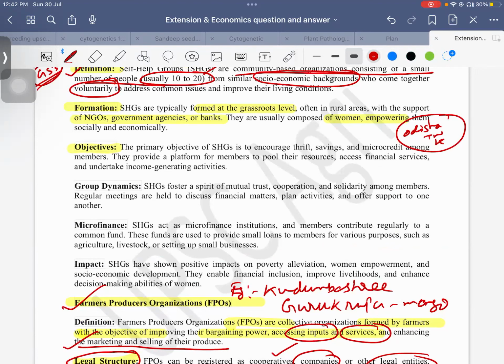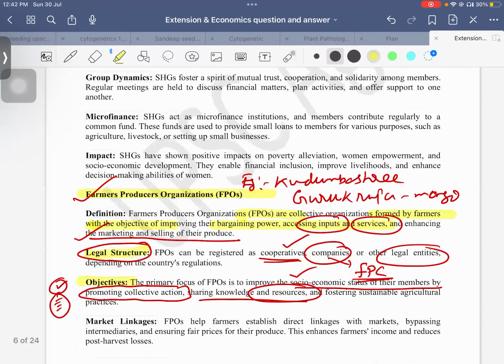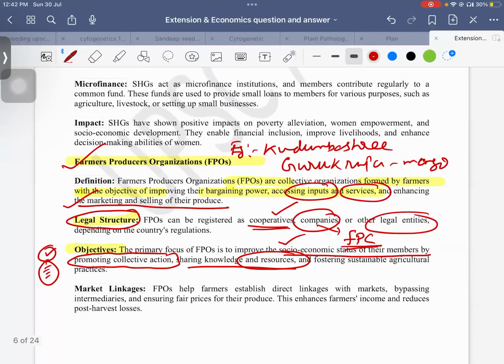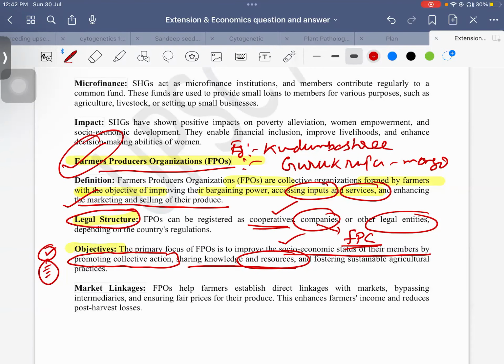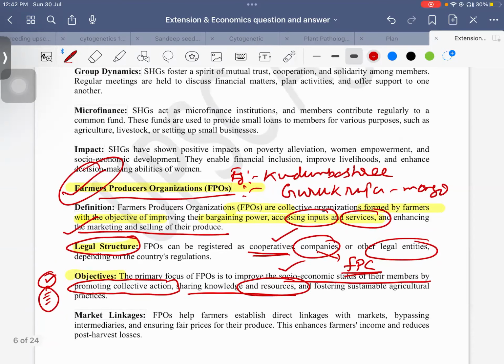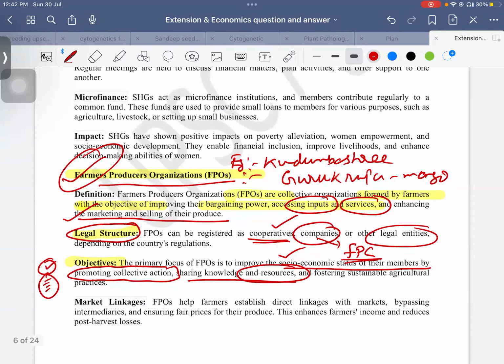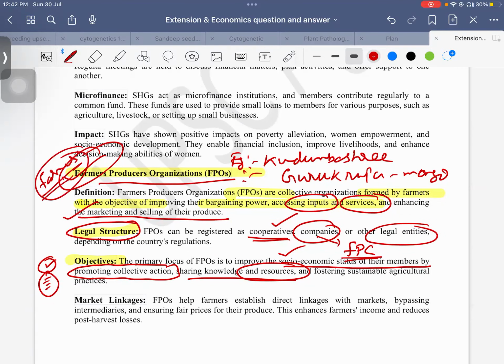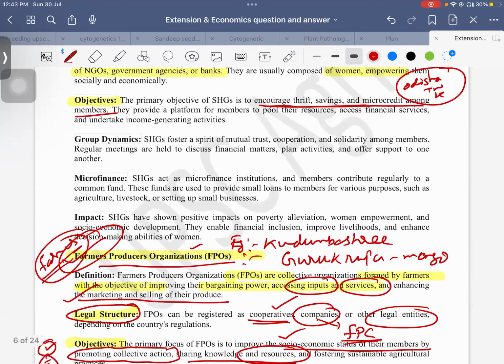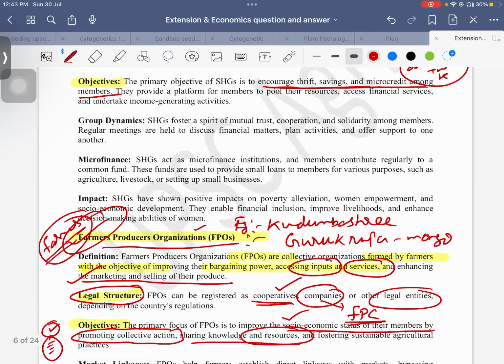The major objective of SHG is to encourage thrift, saving, and microcredit among the members. But an FPO is like a company, where profitability and all these things are considered, but it is run by farmers, not by big business agents, maybe like Reliance. They will not come here. That is the advantage of being in a farmer producer organization.